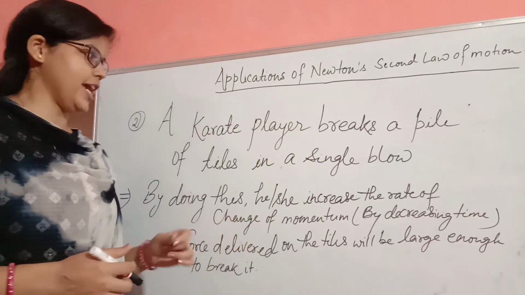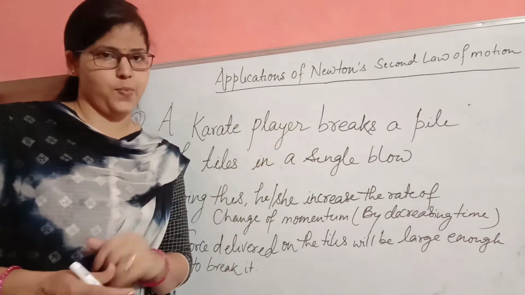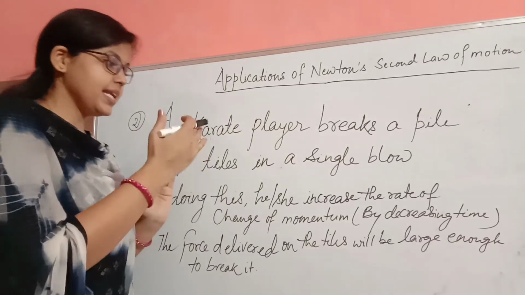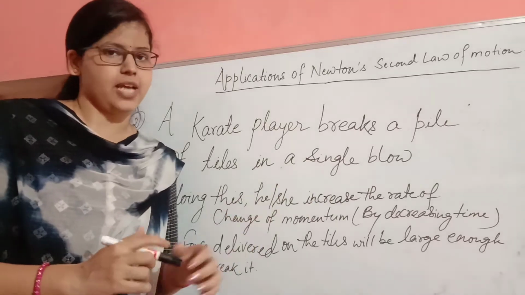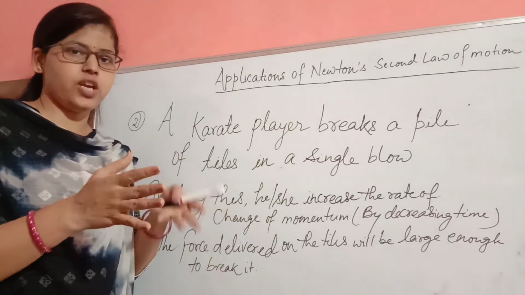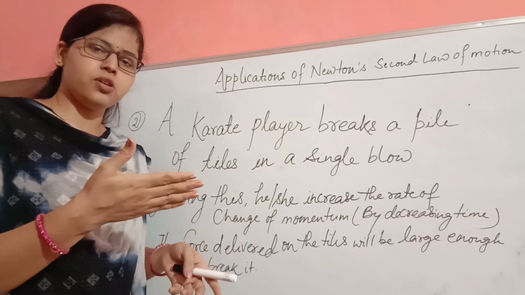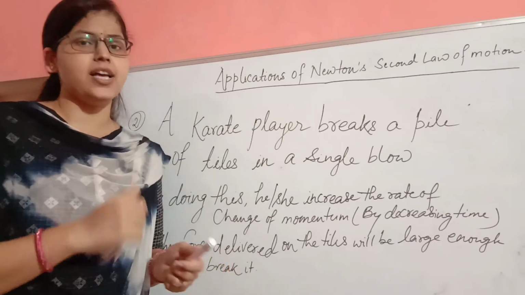Second example we take: a karate player breaks a pile of tiles in a single blow. In this case, the player increases the rate of change of momentum by decreasing the time. See, that single blow is very fast. If he or she wants to break that pile of tiles, then that person will apply the force in a very small amount of time. It's a very fast movement.